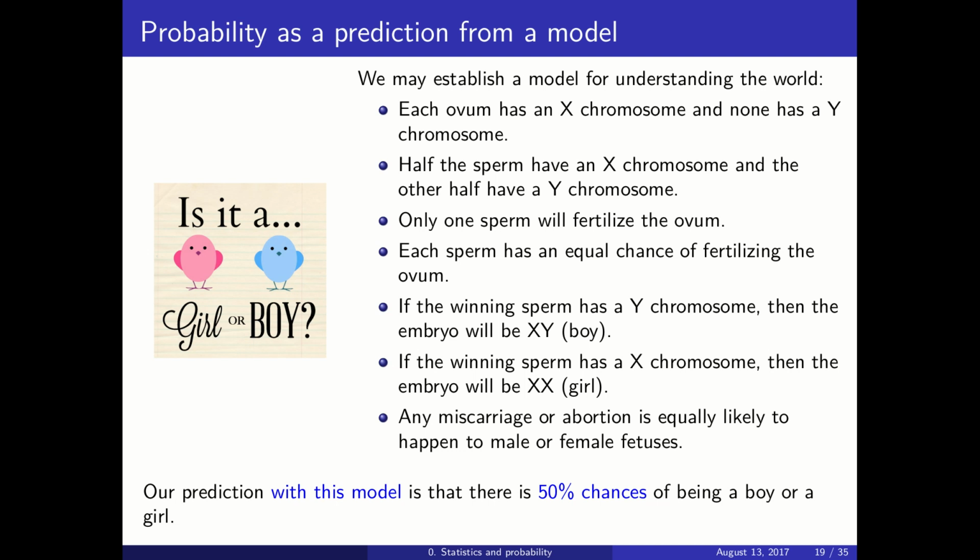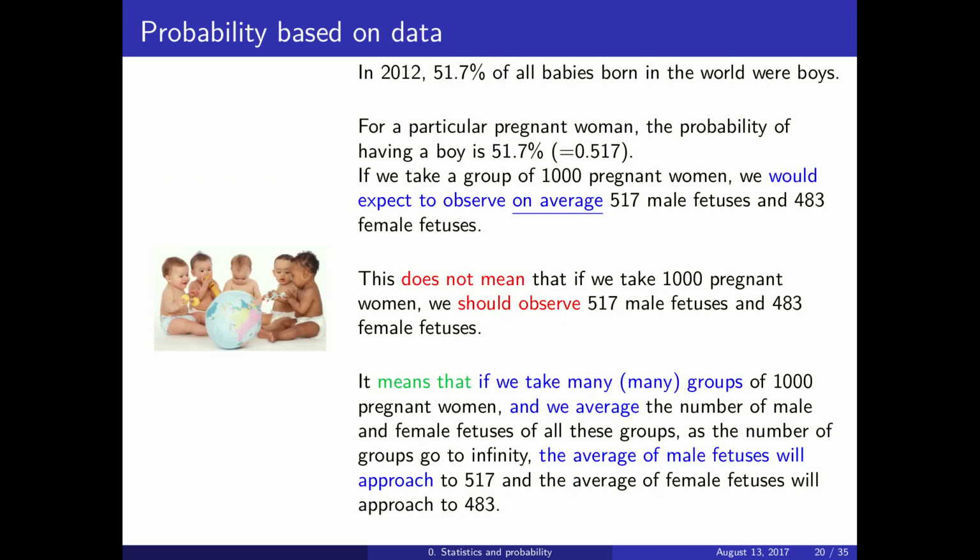And it seems to be a reasonable model to explain how the sex is chosen by nature for a particular individual. But this is a model, and reality doesn't need to follow the model. In fact, in 2012, 51.7% of all babies born in the world were boys. So that means that there is something wrong in the model. I cannot tell you what, but there is something in the model that doesn't represent reality correctly.